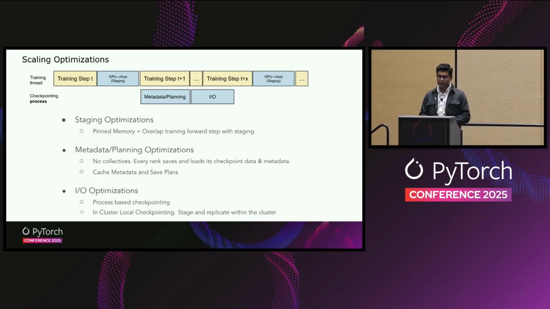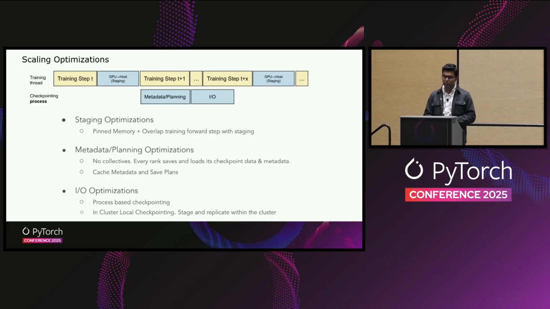So we developed various optimizations. For staging, we now do pin memory-based staging. So the memory is page locked, so we don't run into page faults. Also, another interesting idea here is that during the forward step of the training, weights do not change. So we overlap the staging step with the forward step. So effectively, the staging becomes partially or completely asynchronous.